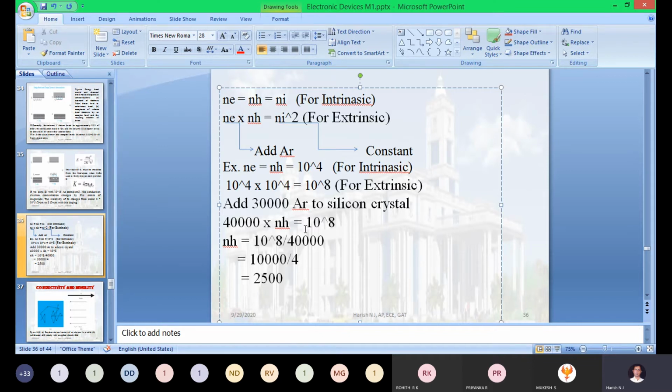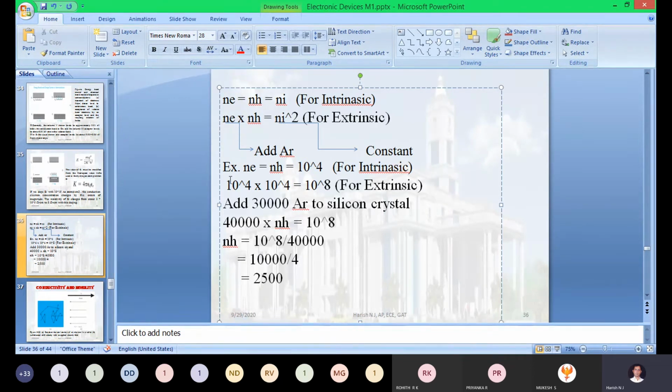Now, what about the hole concentration here? Obviously this equation should be satisfied, LHS equal to RHS. When the equation is satisfied, if any one parameter on the LHS increases, the other parameter should decrease. When Ne increases, NH starts decreasing. You are adding a pentavalent impurity, so obviously the majority are electrons, but the minority are holes. How many holes are there out of 40,000 electrons?